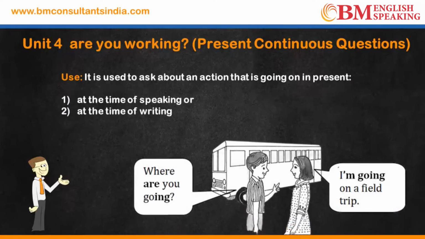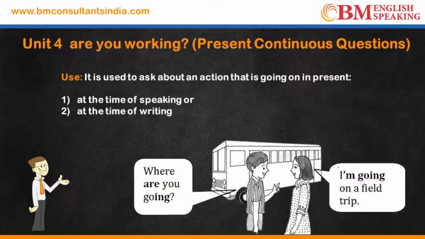The boy is asking the girl, where are you going? यहां पे you विषय है. You is a subject. With you we use are. Since it's a question in present continuous tense, are will come before you. Where are you? With go, we'll add ing because it's a present continuous tense. Where are you going? आप कहाँ जा रही हो?